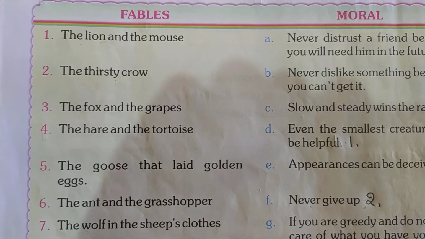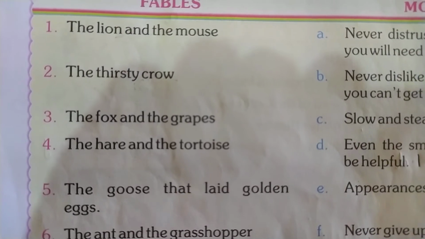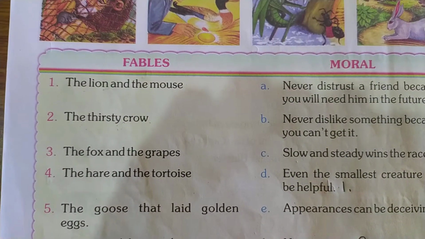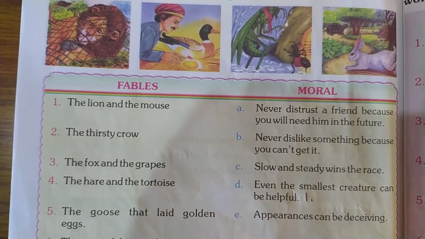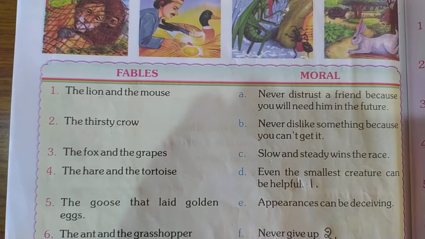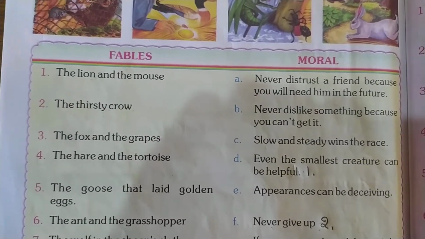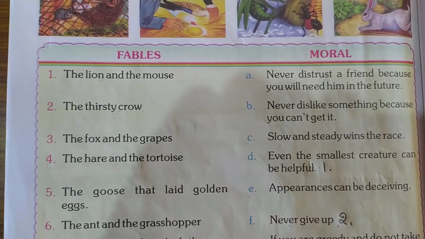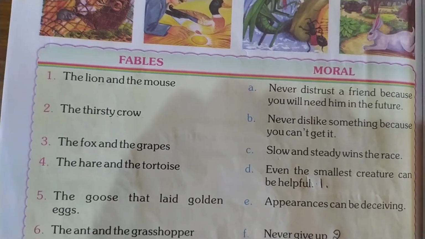So next, the third one is the fox and the grapes. What is the moral of the story, the fox and the grapes? Never dislike something because you can't get it. When the fox tried to catch the grapes to eat, it couldn't get them.